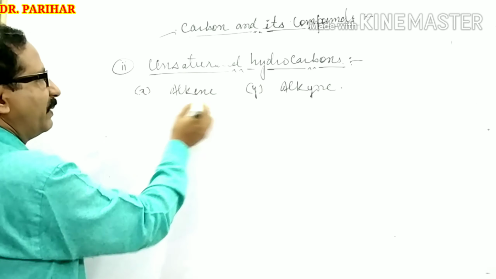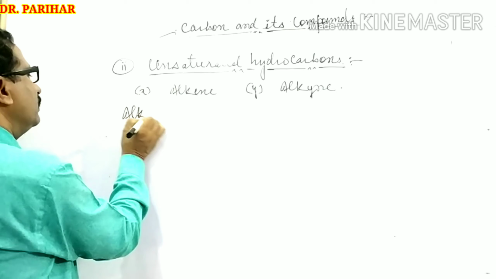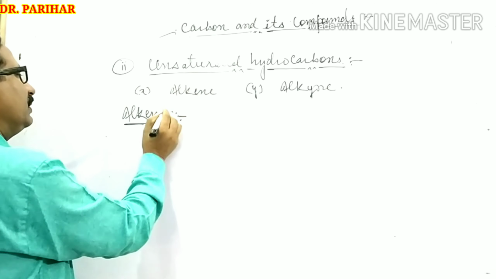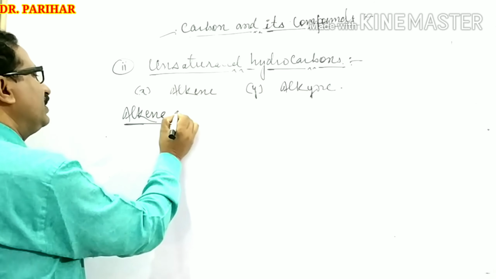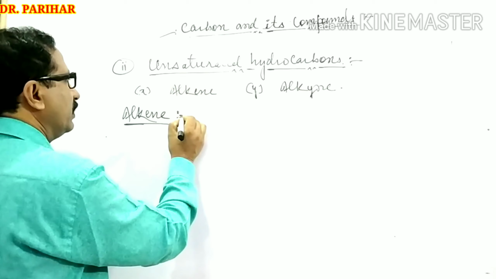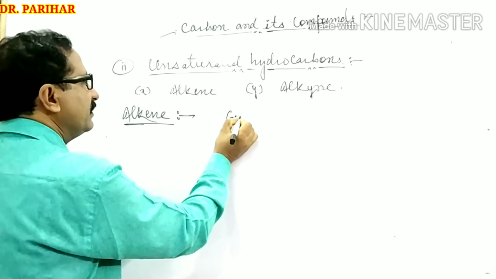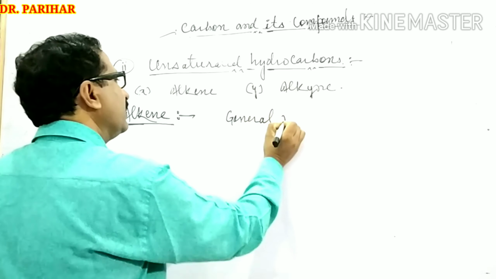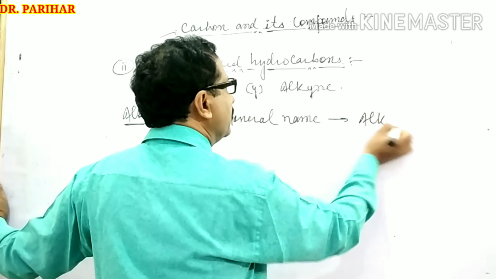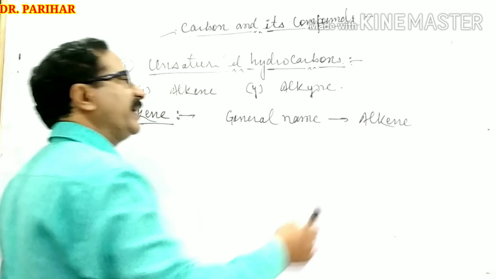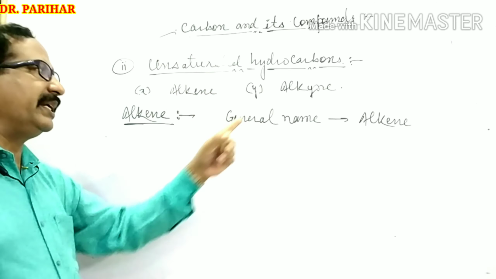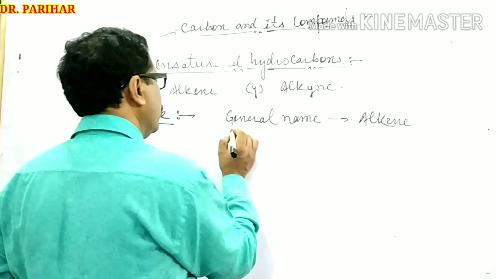Now I want to explain in detail about alkene. You know about alkene, its general name alkene, means the suffix is ene. In alkane it was ane, but in case of alkene it is ene.